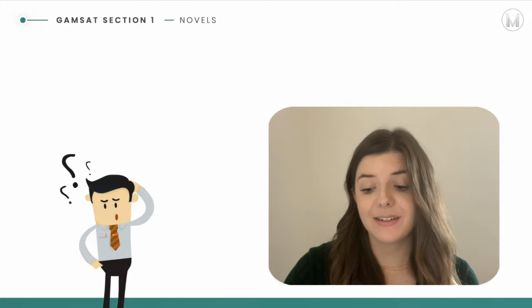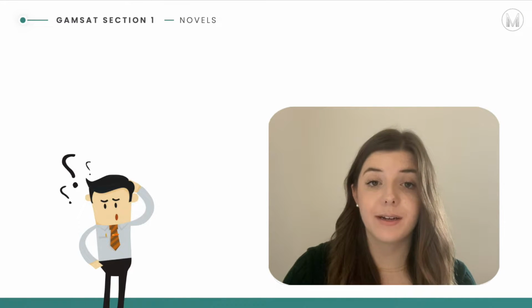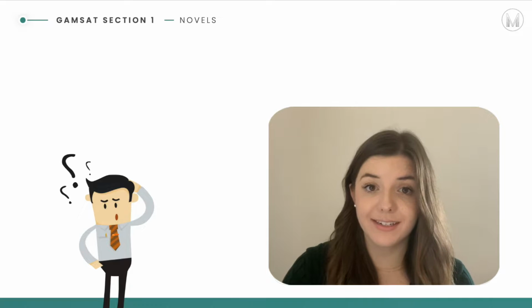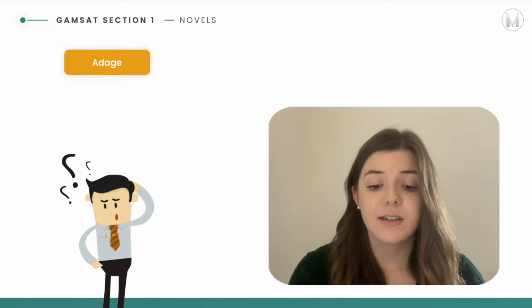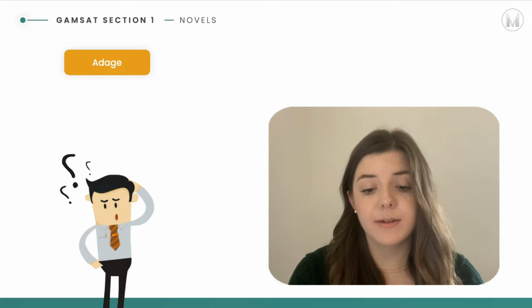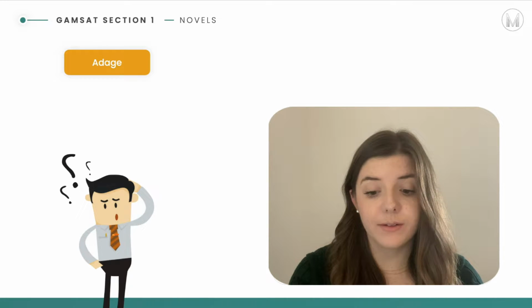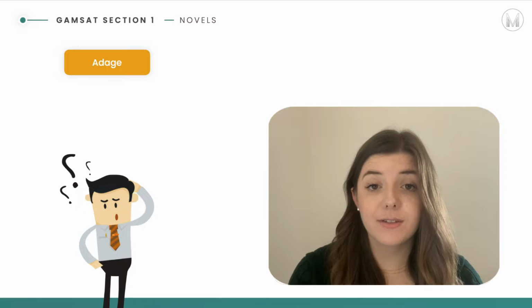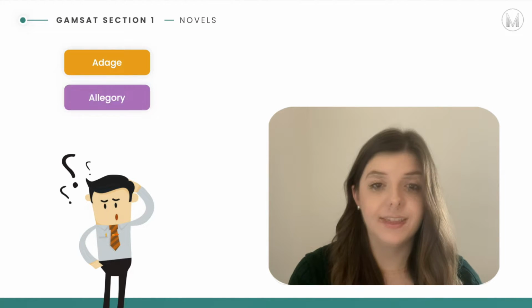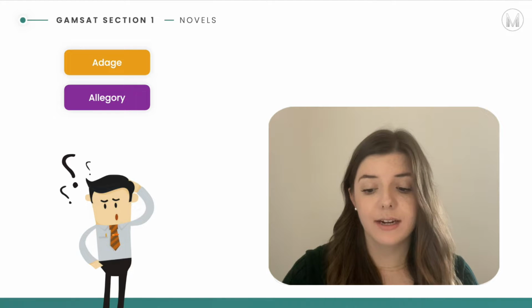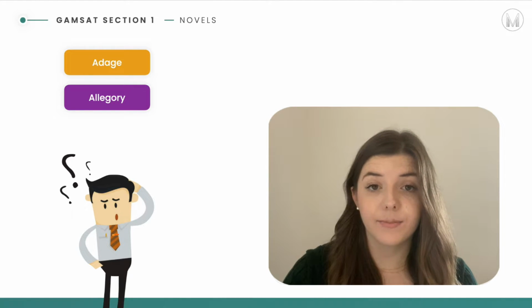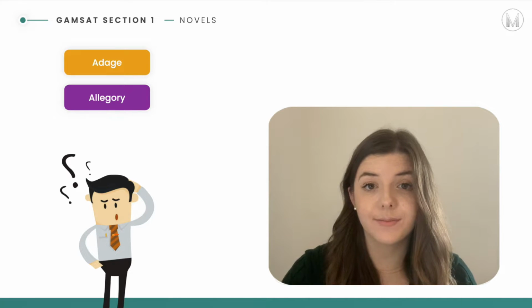So here's a list of literary terms that are common on the GAMSAT, so make sure you understand them. So firstly, we have an adage. So this is a proverb or a short statement that expresses a general truth. So for example, out of sight, out of mind. Next we have an allegory. So this is a story in which the characters and events have a hidden meaning, and this meaning is typically a philosophical or a political one.